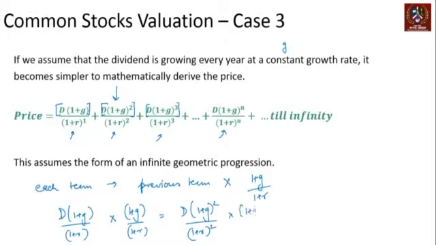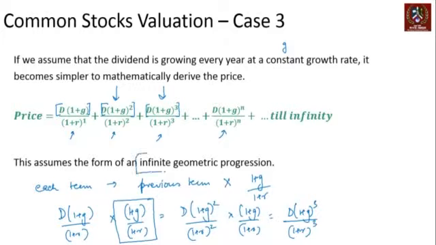You multiply this with (1 plus G) by (1 plus R), you get D into (1 plus G) cube upon (1 plus R) cube. That's the third term. So every term is being calculated as the previous term multiplied by (1 plus G) upon (1 plus R), right? This (1 plus G) upon (1 plus R) is the common multiplication factor that we are using.